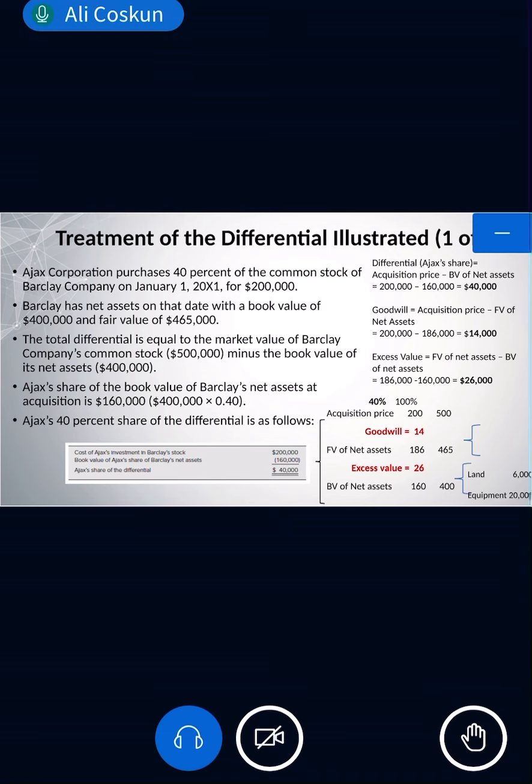Ajax company purchased 40% of the common stock of Barclay company. So this example is about what? Equity method entries. It's not about consolidation. Why? Because consolidation is needed when it is more than how many percent? 50%.